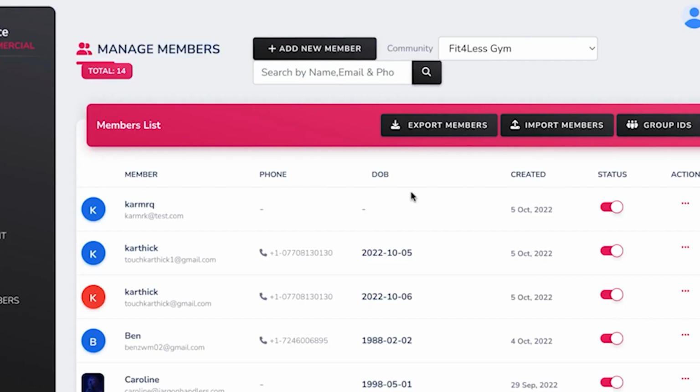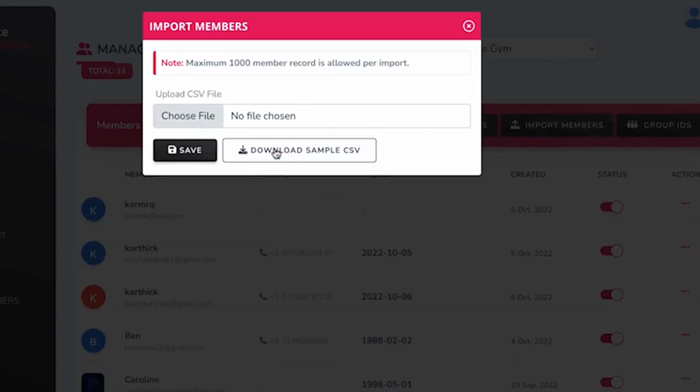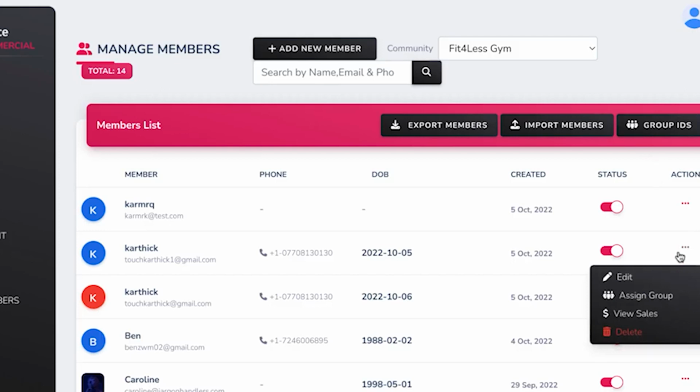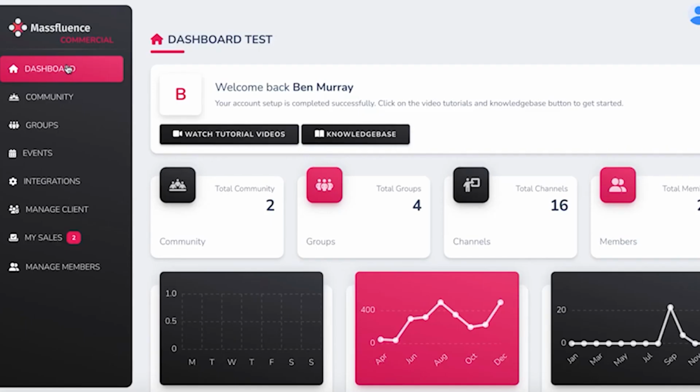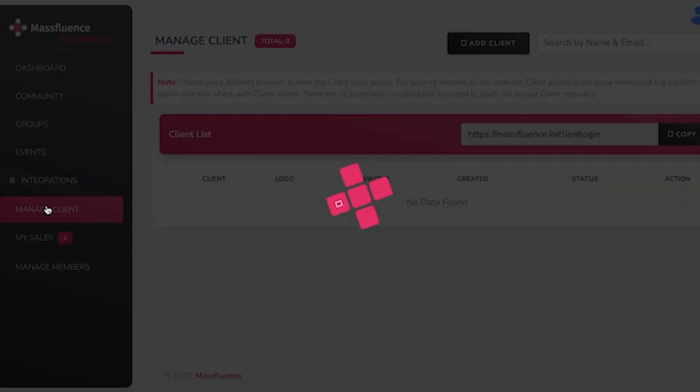We can import members. We can export members' emails or phone numbers by each group to our autoresponder to start remarketing to. We can see which members are purchasing by clicking View Sales and see how valuable they are to our community. And if that wasn't enough, Massfluence comes with commercial rights and agency rights, so you can create these next generation sites for clients and charge a fee.